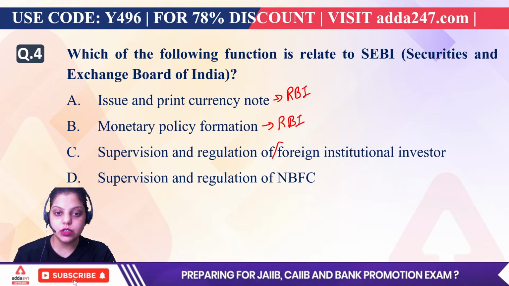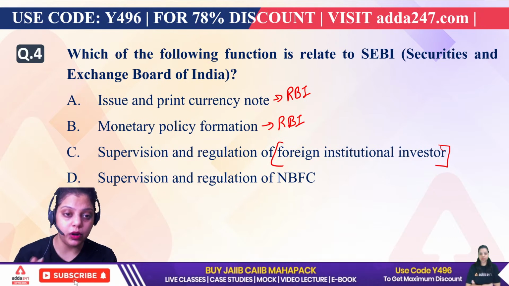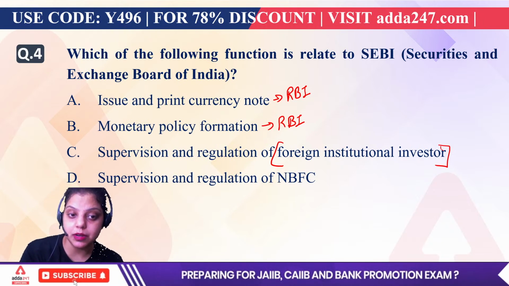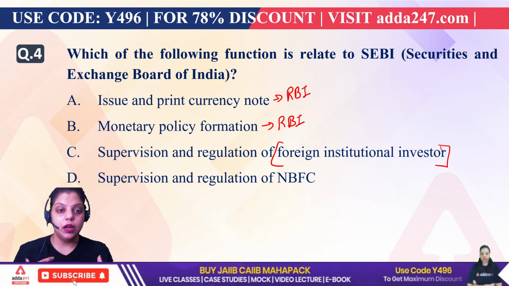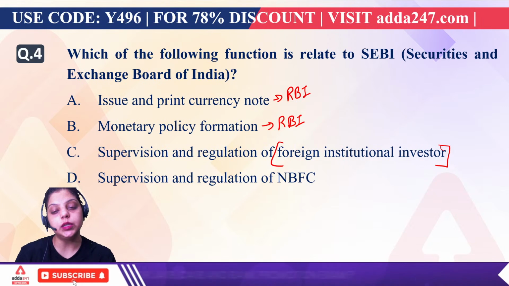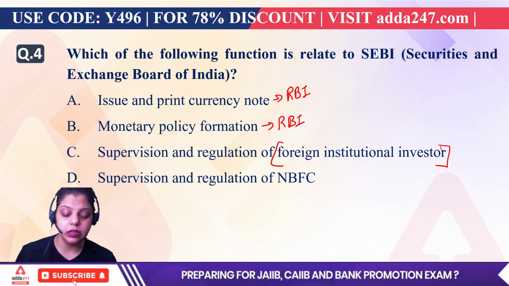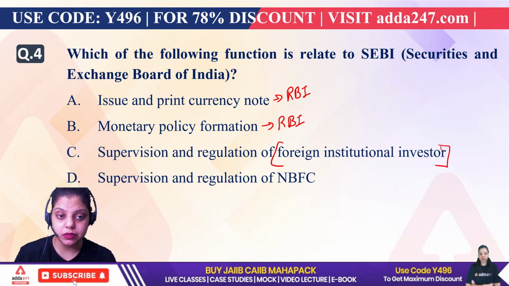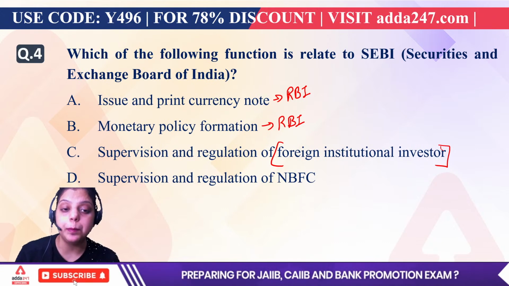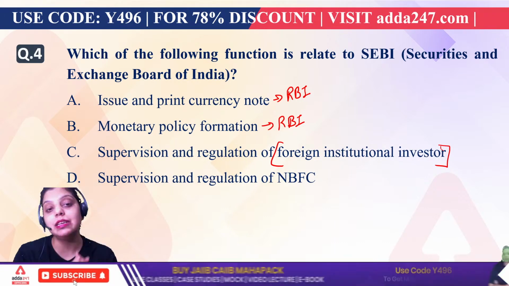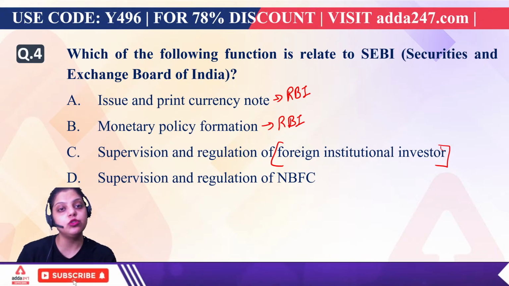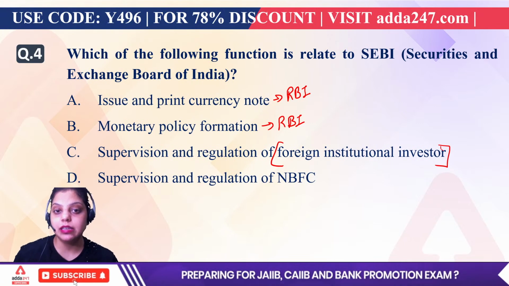Now what are foreign institutional investors? There are multiple types of foreign investment like FDI, FPI, FII, ADR, GDR, IDR, participatory notes. All these are parts of foreign investment, or these are the methods by which you can do foreign investment. Foreign institutional investment is a type of investment in which a foreign company wants to invest in India and it invests in an Indian company with up to 10%. That will be known as your foreign institutional investment, and the persons who are doing this investment come under the foreign institutional investors. And this is done by SEBI or RBI.